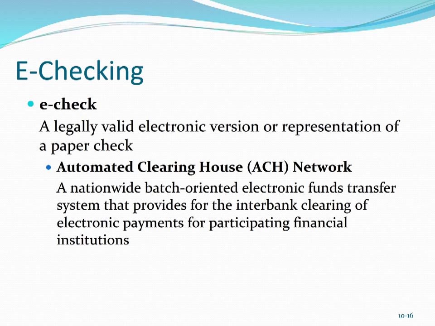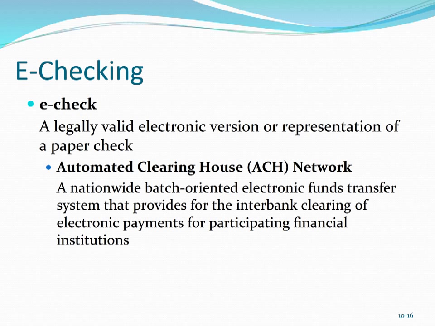The next slide is going to show you the processing of e-checks in the United States. All of this relies quite heavily on the ACH, or Automated Clearinghouse Network. The ACH network is a nationwide batch-oriented electronic funds transfer system that provides for the interbank clearing of electronic payments for participating financial institutions.